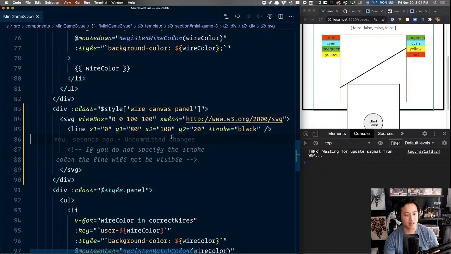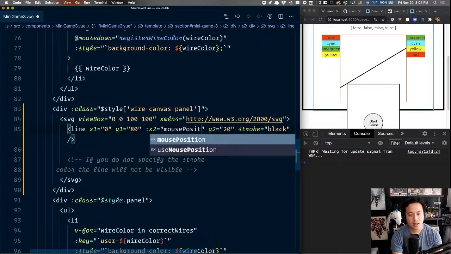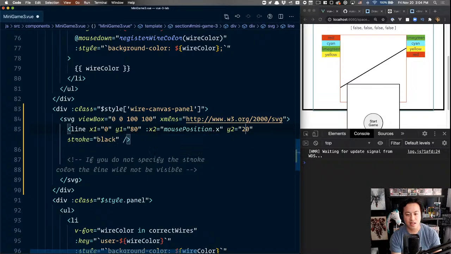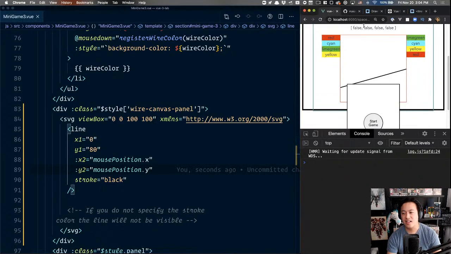So now it's drawing. The one thing we want to control here is the X and Y too. So if I have this right, this is going to be mouse position dot X and mouse position dot Y. Yes, very cool. This is basically what we want, because every time we click on one of these, we're going to draw it, and then you drag it over to generate the length, or not even the length, it'll just follow correctly.